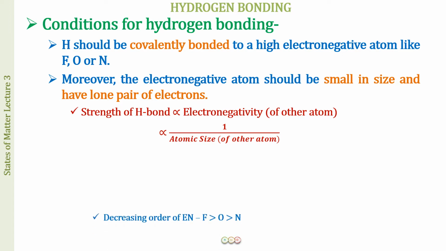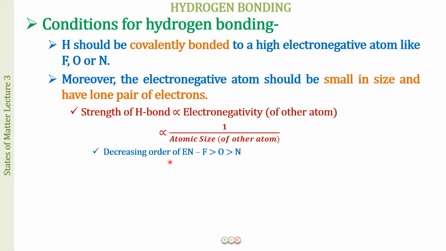Now, what do we conclude from this discussion is the decreasing order of the electronegativity of fluorine, oxygen and nitrogen; these are the values over here. So fluorine is most electronegative. So hydrogen forming a hydrogen bond with fluorine is going to have the maximum strength, then the H and O, and then H and N. So these comparisons we will be doing when we study the examples for hydrogen bonding.